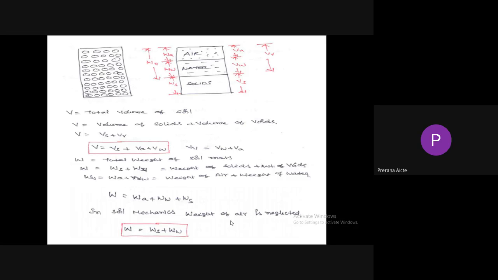So here total volume V is known as the total volume of soil. Total volume equals volume of solids plus volume of voids. But volume of voids equals volume of air plus volume of water. So total volume is equal to volume of solids plus volume of water plus volume of air. Total weight of soil equals weight of solids plus weight of water plus weight of air. But in soil mechanics, weight of air is neglected. It is assumed as zero. So total weight of the soil sample is equal to weight of solid particles plus weight of water.